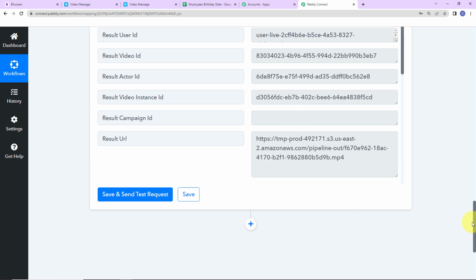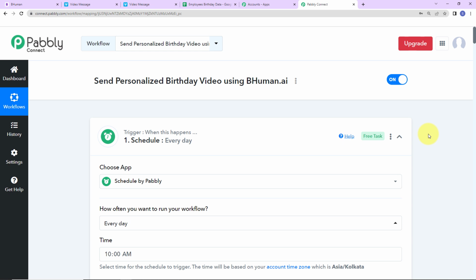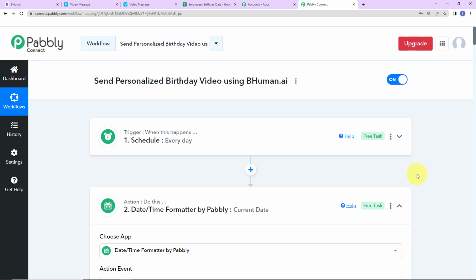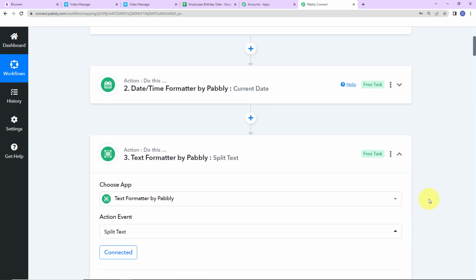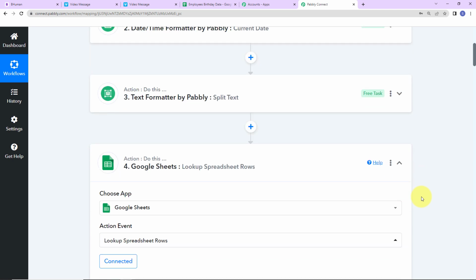Now let's quickly go up and understand what we have done. So here our trigger was a feature by Pabbly which was scheduled, where we had scheduled our workflow to run every day. Then we had to fetch the current date, for which we had chosen a feature by Pabbly which was date time formatter. To split the date, we had chosen text formatter by Pabbly. Then we had chosen our action application as Google Sheets, where we had to look up for the spreadsheet rows.